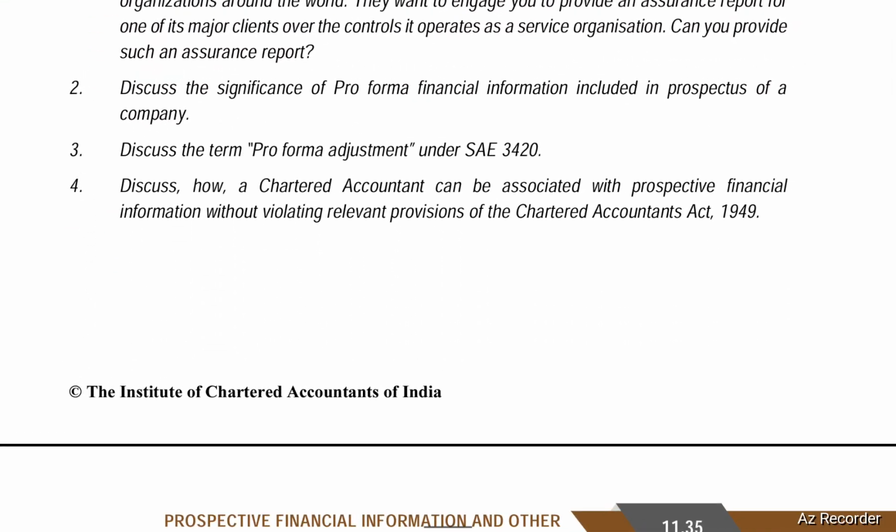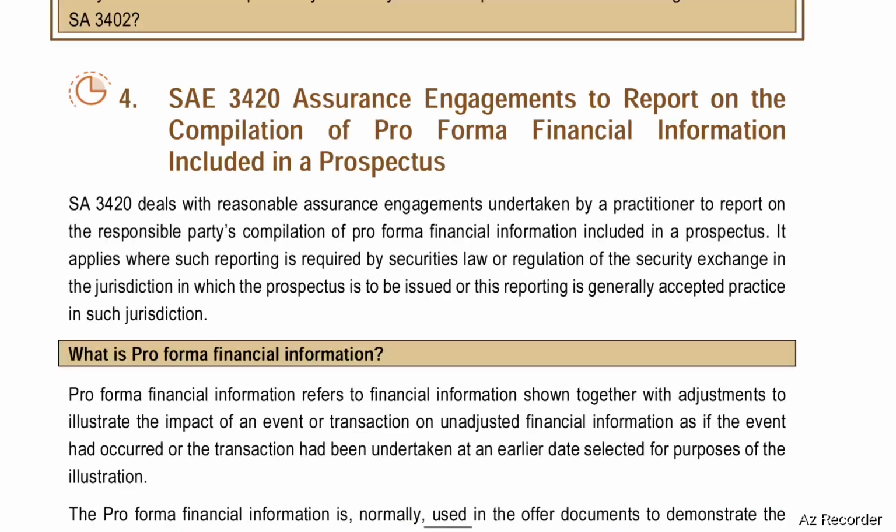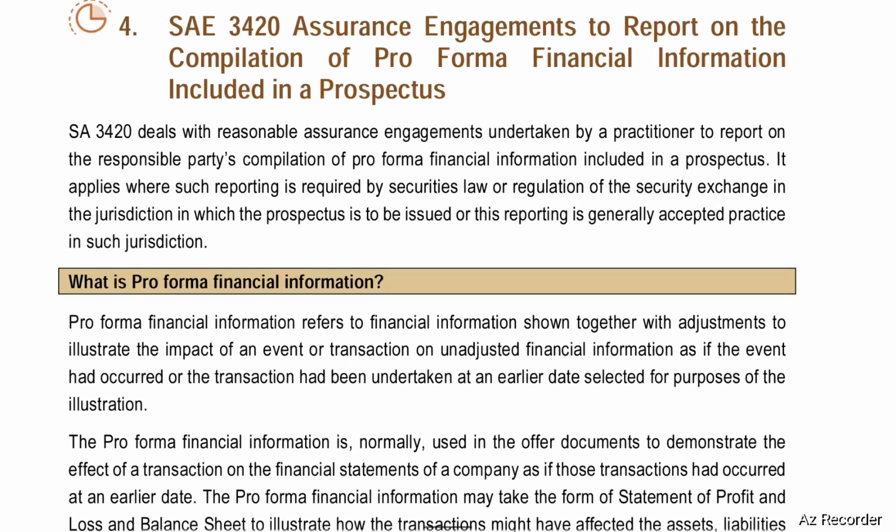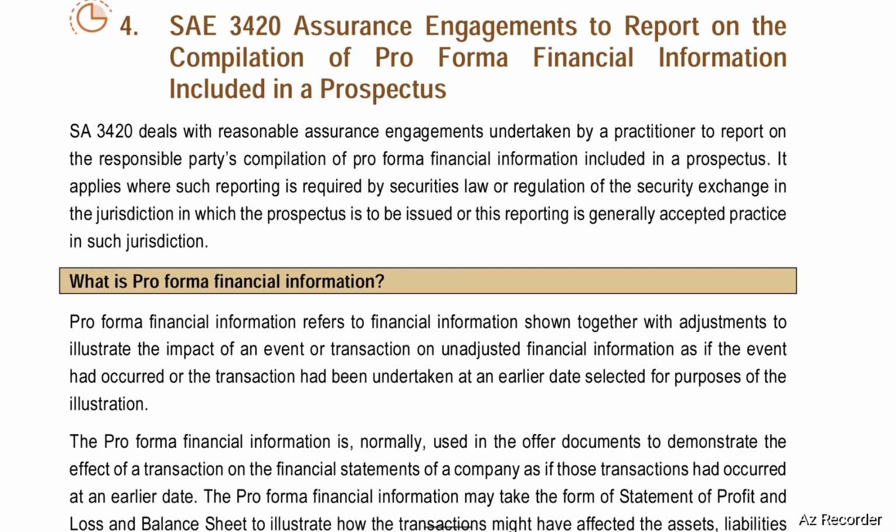Discuss the significance of pro forma financial information included in the prospectus of a company. SAE 3420 Assurance engagements to report on the compilation of pro forma financial information included in a prospectus. SAE 3420 deals with the reasonable assurance engagements undertaken by a practitioner to report on the responsible parties' compilation of pro forma financial information included in a prospectus.